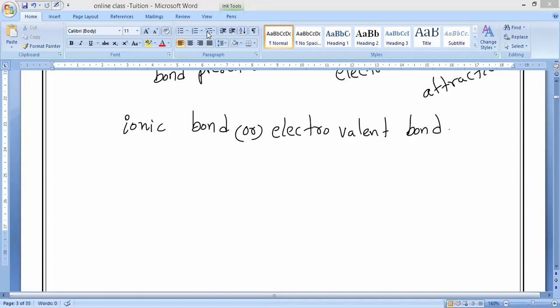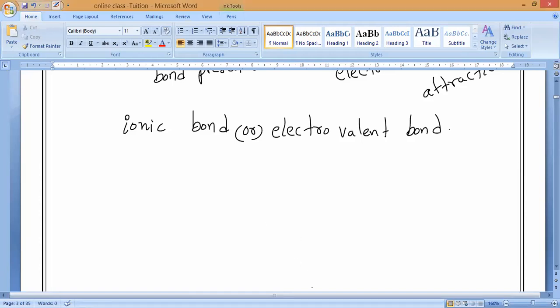Why are they stronger? Why are ionic bonds very strong? Because they are formed by donating and receiving electrons. That is the reason they are much stronger than covalent bonds. Understand, everybody? Yes, sir. Now, let us go with the examples.